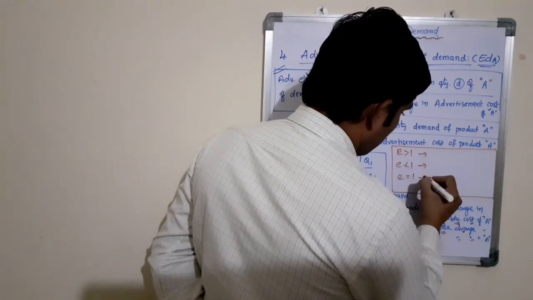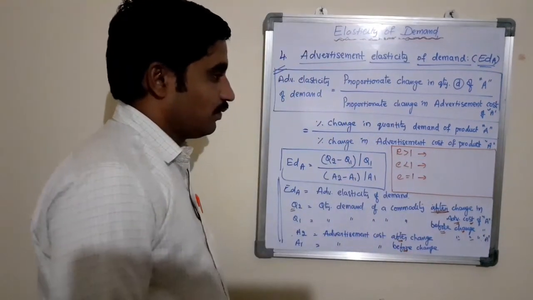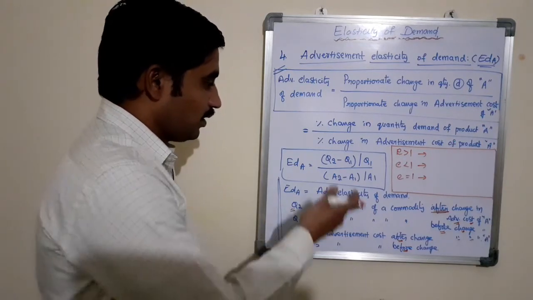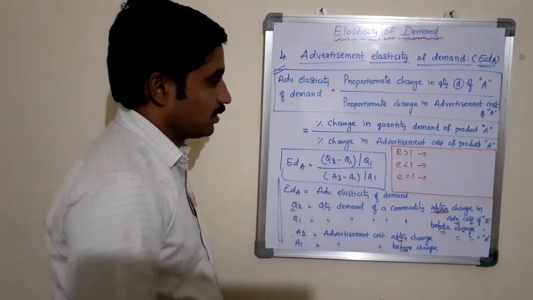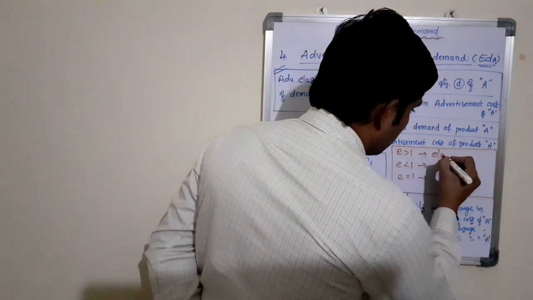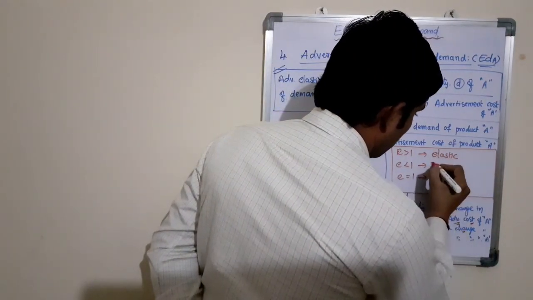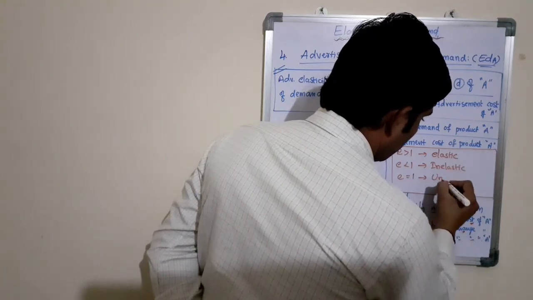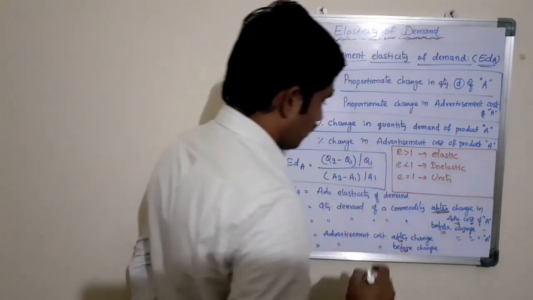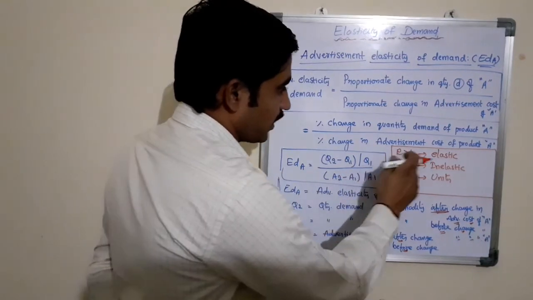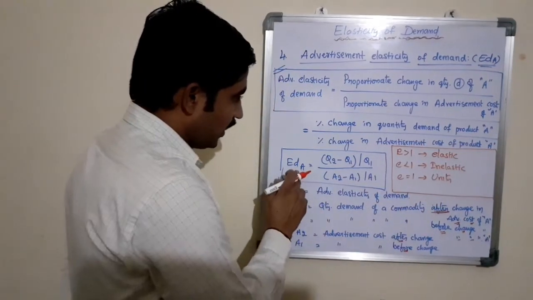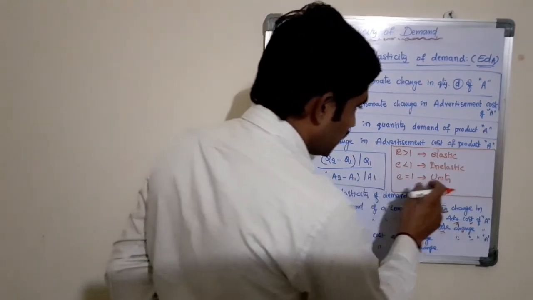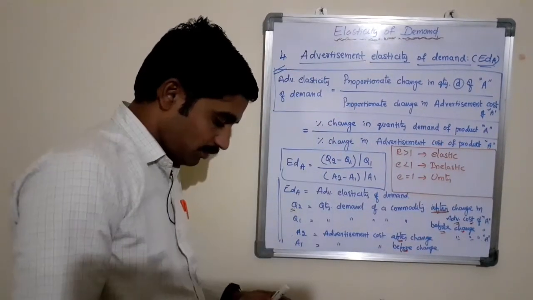Based on these three, we interpret whether the advertisement elasticity is elastic, inelastic, or unity elastic. If EDA is greater than 1, elastic demand; EDA less than 1, inelastic demand; EDA equal to 1, unity elastic demand.